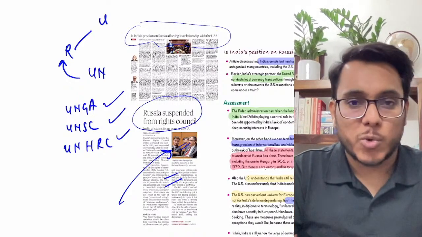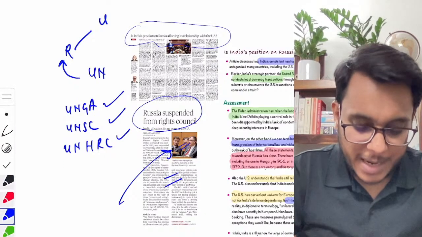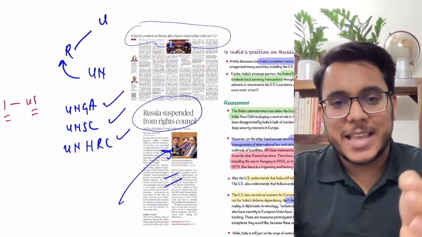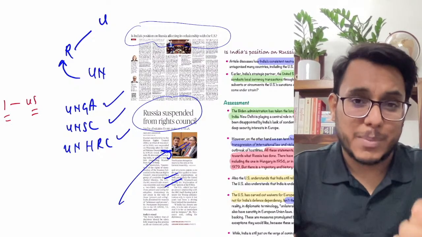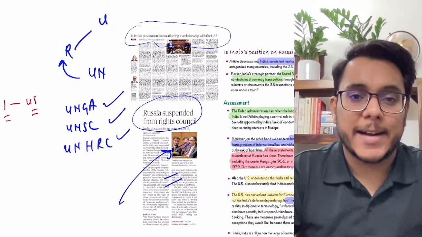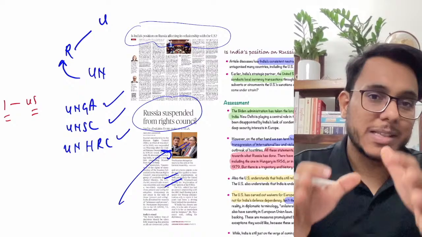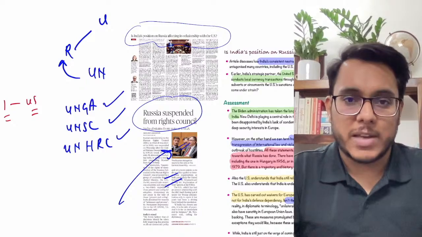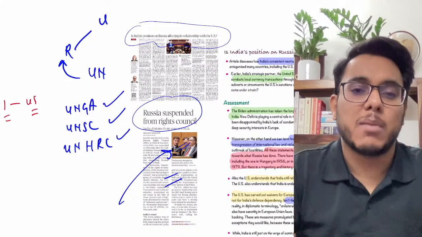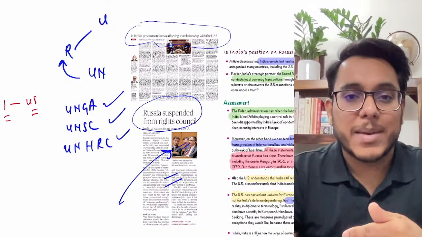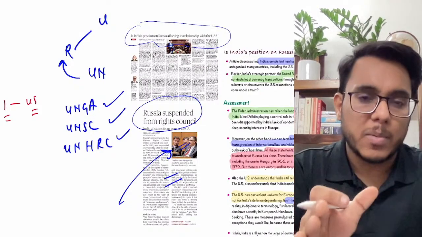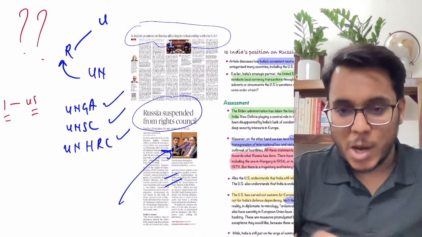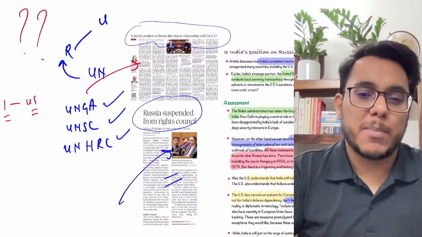Now because India is doing this, what will be the impact on India and US relations? There is one particular way in which we describe India and the US: we say that India and the US have turned from estranged democracies to engaged democracies over the last few years. We were estranged earlier and now we have become engaged. So will we again become estranged because of this Russia factor, or will we stay engaged? This is a very big question. This article talks about whether there will be an impact or not.